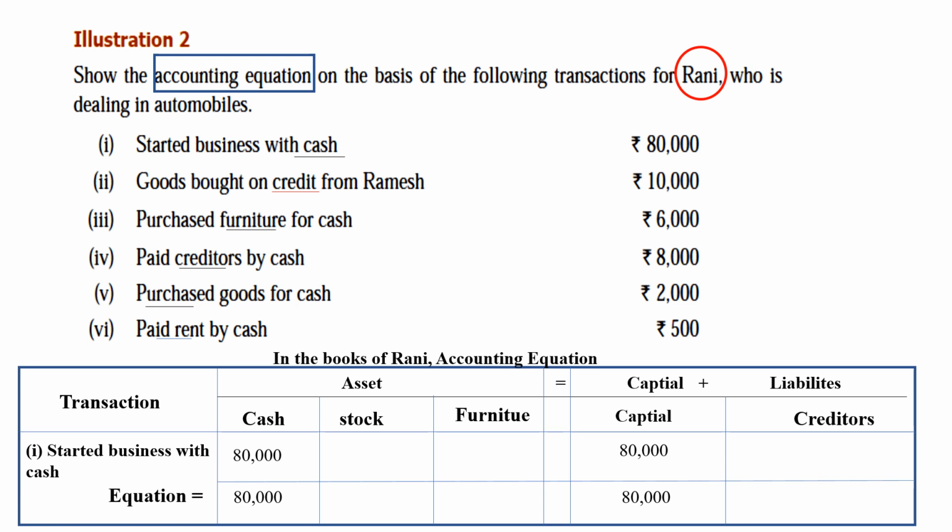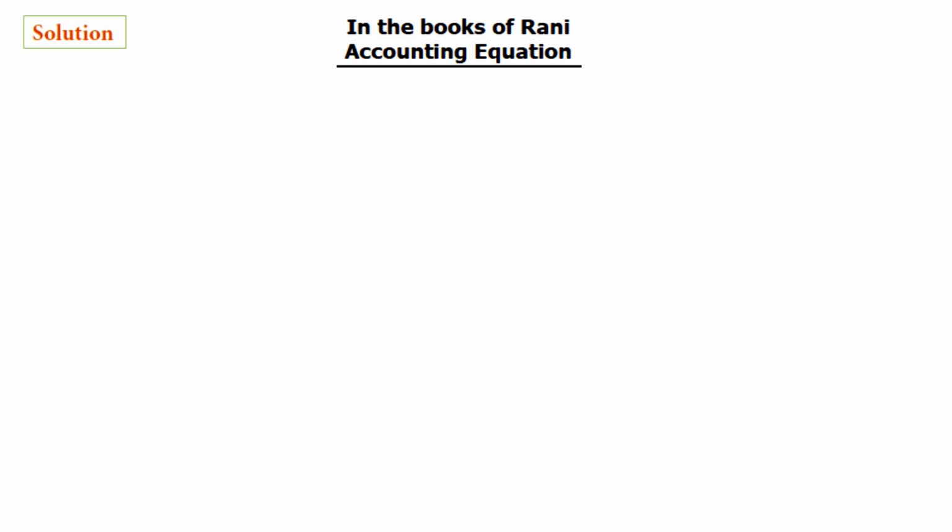I'll explain one more time. Once again, listen carefully. I'll explain it clearly, how you have to write the answer and solution. The name will surely be in the question. You have to find the name and write it in the books of Rani's accounting equation.